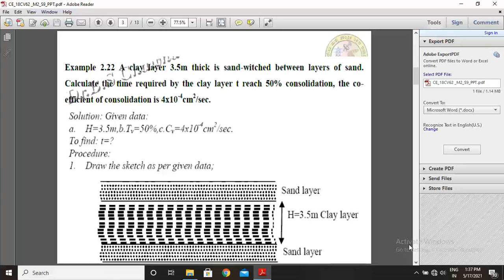Procedure: first step, draw the sketch as per given data. Freehand you draw the sketch. Here this is the 3.5 meter thick clay layer, above is sand layer, below is sand layer, that is sandwiched. So this is the diagram as per the given data.